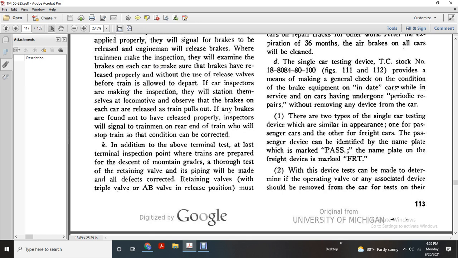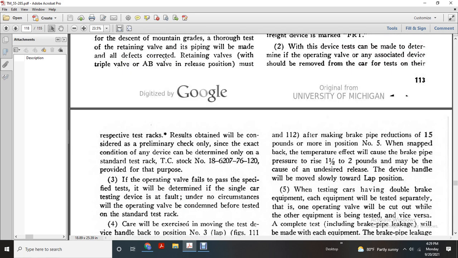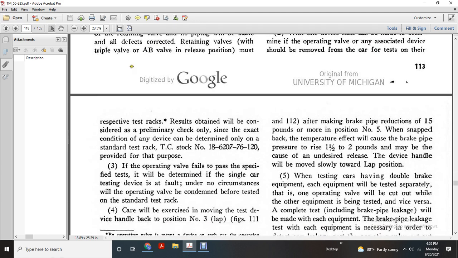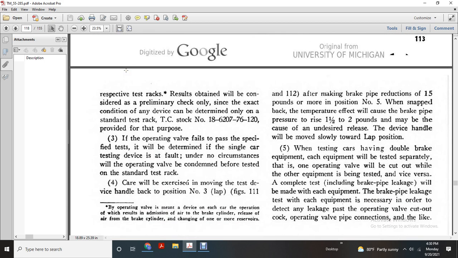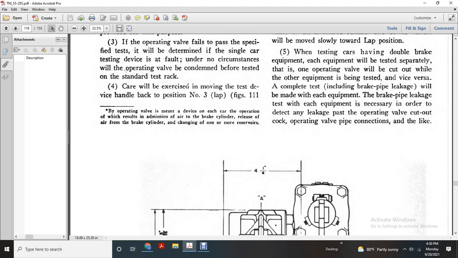With the device test made, the determined operating valve with the associated device should be removed from the car for test on their respective test rack. The results obtained are to be considered a preliminary check only, giving a sense of the condition. The exact condition of the device can be determined only with the standard test rack, TC stock number 18620776, provided for that purpose. Under no condition will the operating valve be condemned on the single car testing device before being tested on the standard test rack.